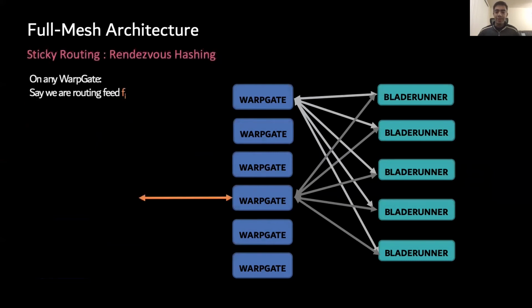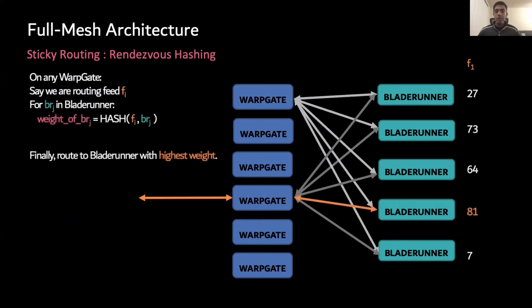Let us look at a single stream that is interested in real-time data from a feed Fi. In our earlier live video example, live video A would be one feed and live video B would be a different feed of data. A request to a feed can land on any WarpGate and we expect the same routing outcome. We will use rendezvous hashing to compute weights for each Blade Runner host by hashing the Blade Runner host identifier with the feed's identifier. As an example, we can see weights for feed 1 on the right. As part of rendezvous hashing, we will pick the Blade Runner with the highest weight, in this case, the Blade Runner with a weight of 81.